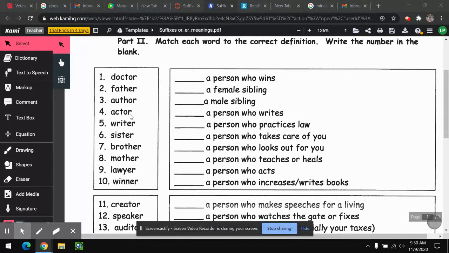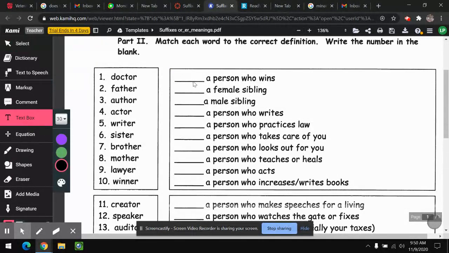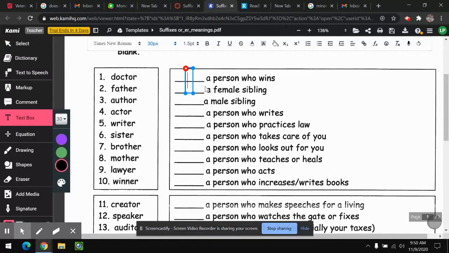Ben, which one of those words is an English word here? Winner, a person who wins, right? So if we go to winner, that's going to be a person who wins. That's the first one. We're going to click there with our text box, and we're going to put the number 10 there.